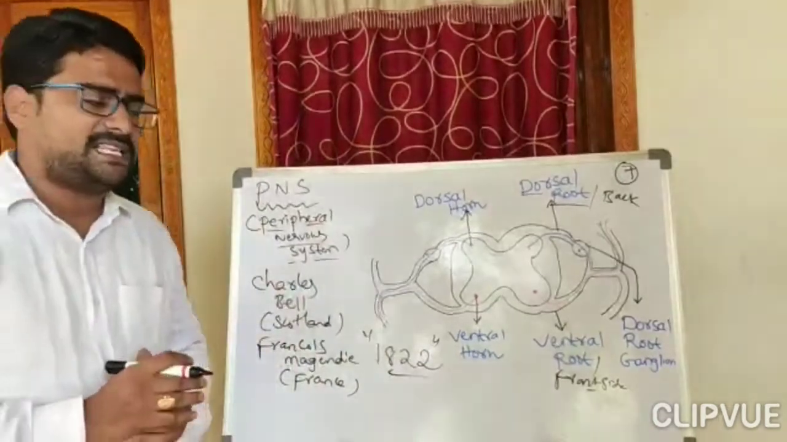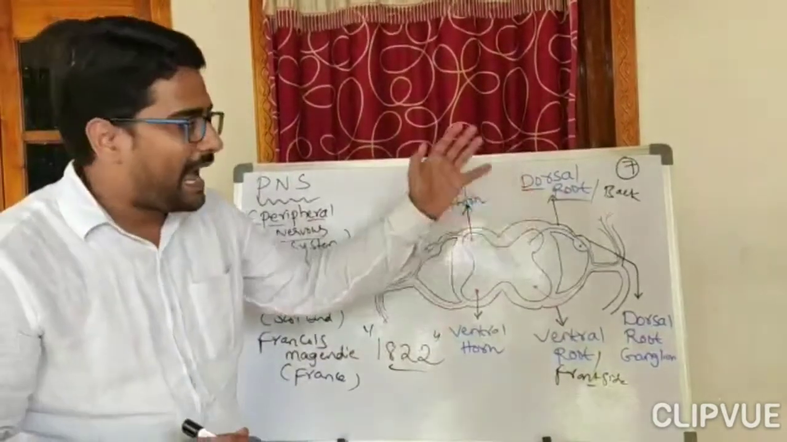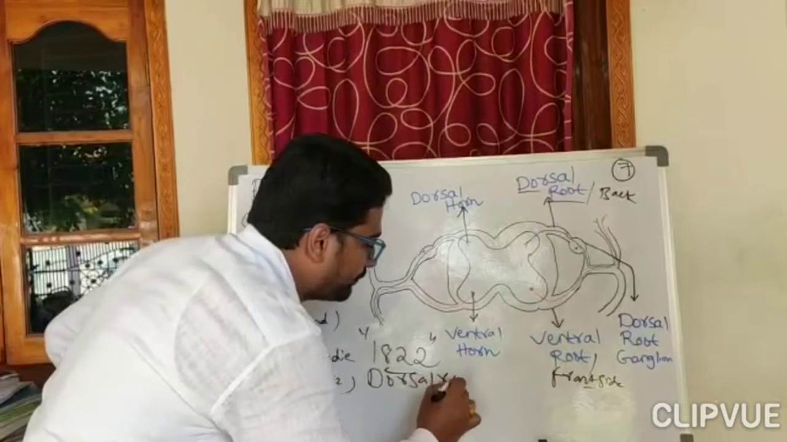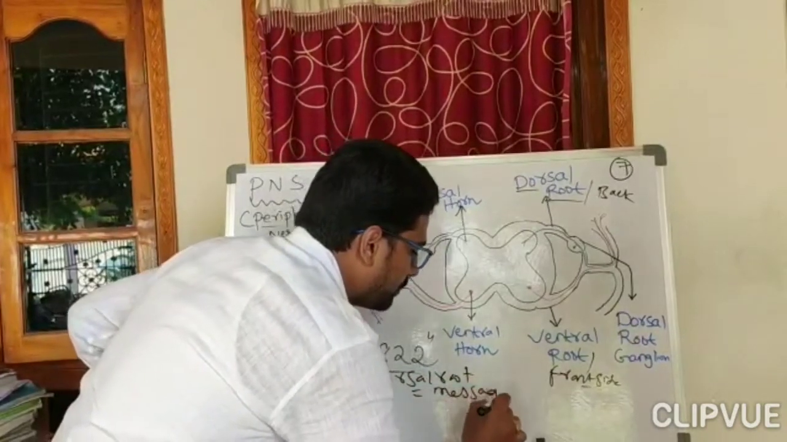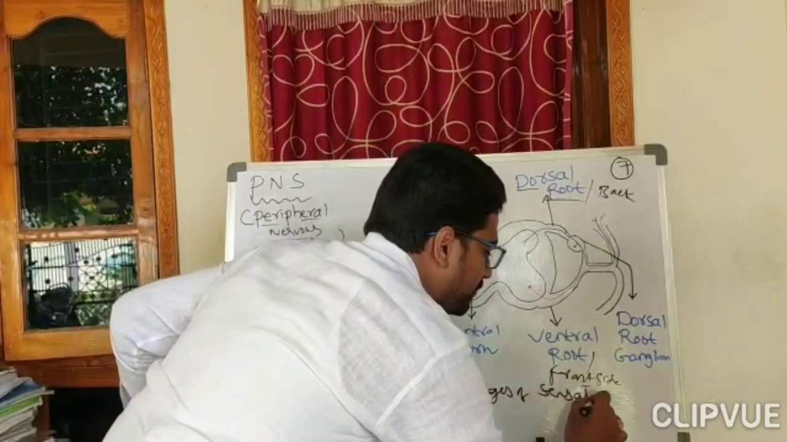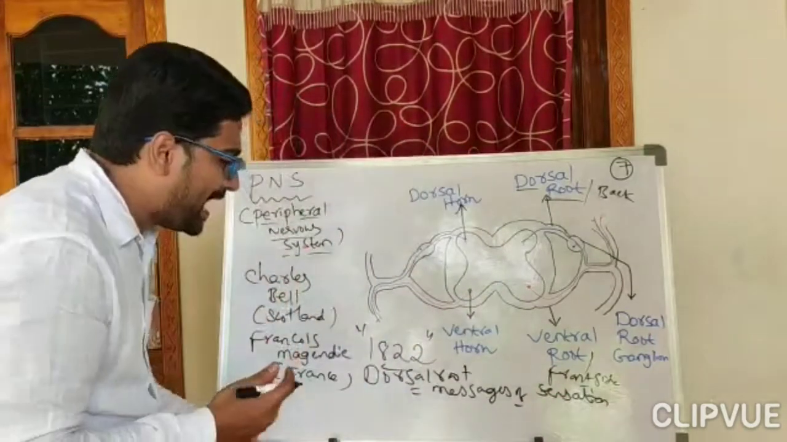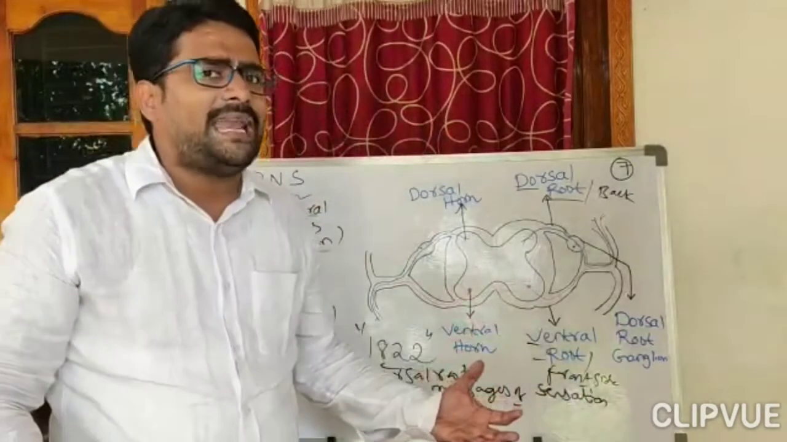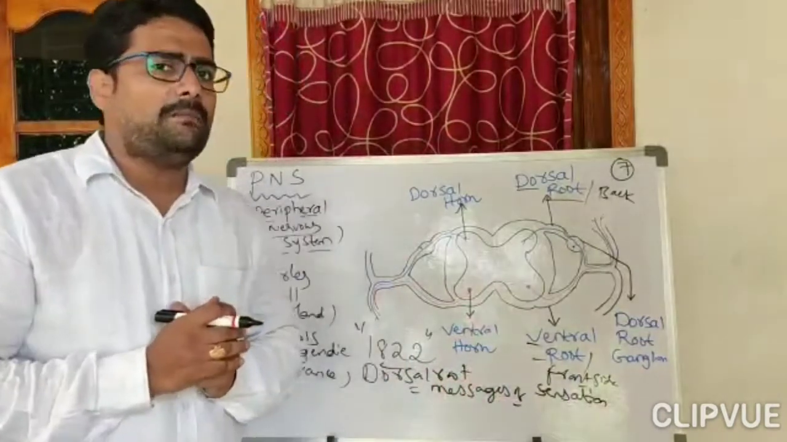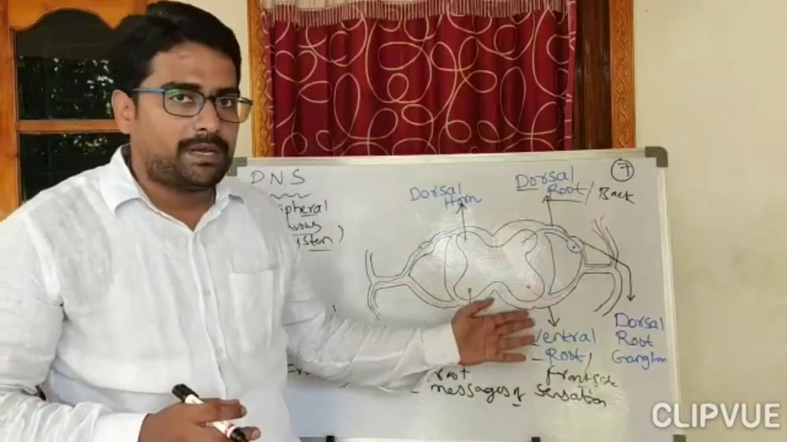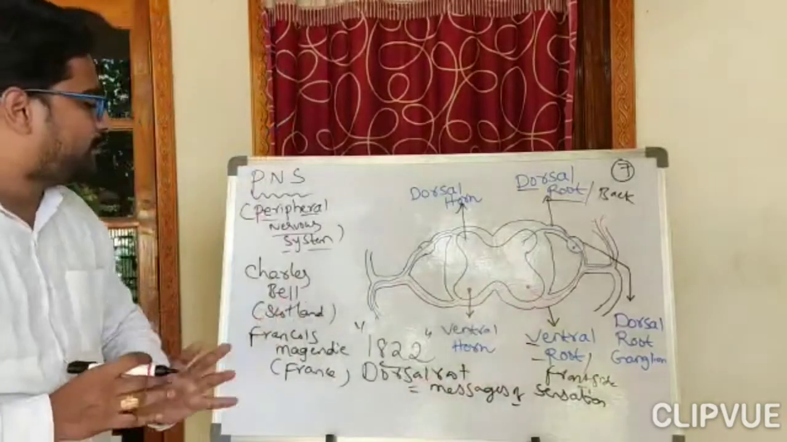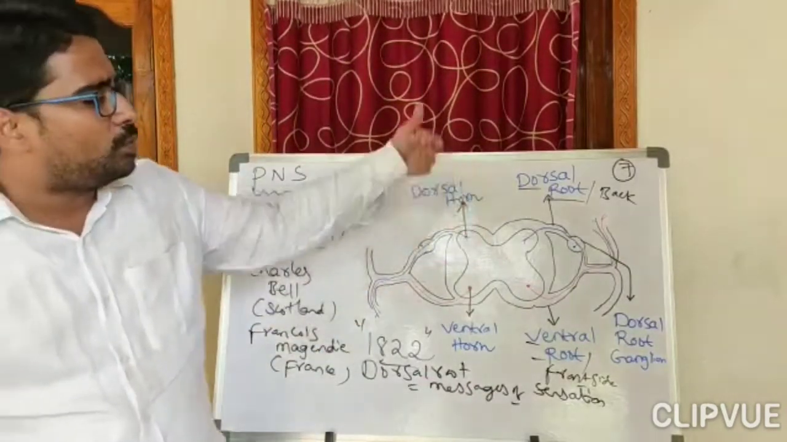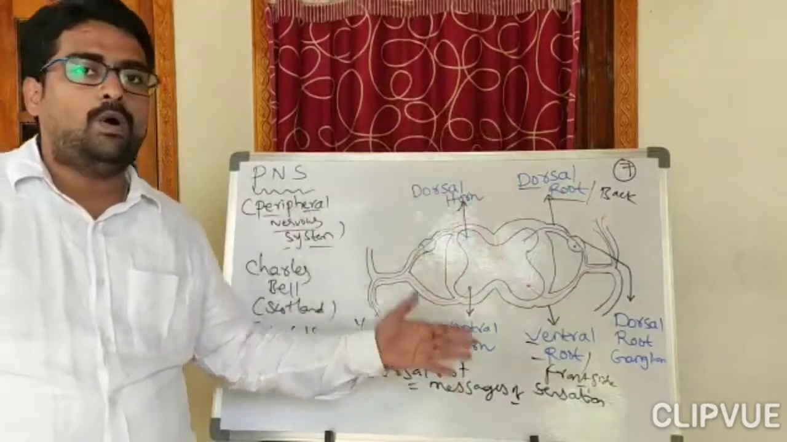And in the year 1822, both of these scientists suggested that the dorsal root carries the messages of sensation inwards. What does the dorsal root carry, children? Messages of sensation inside. Whereas the ventral root carries the muscular instructions, and is responsible for muscular activity. So this is the experimental work of two scientists, Charles Bell and Francois Magendie. They explained that the dorsal root and ventral root have different functions.